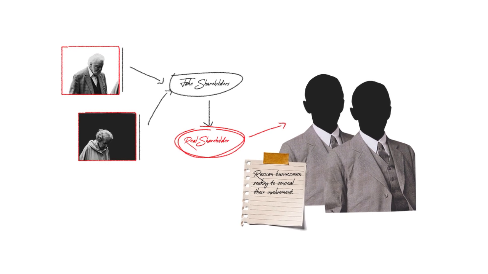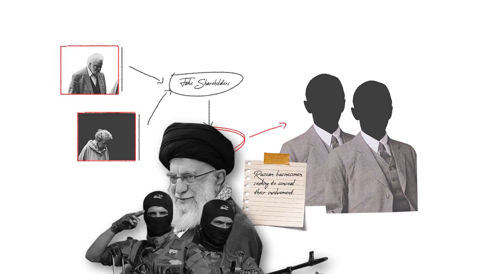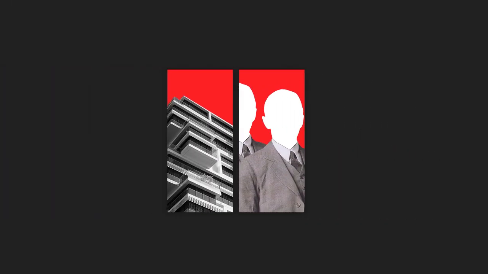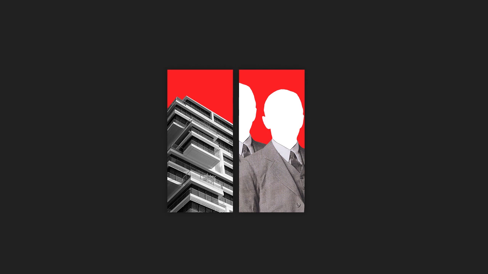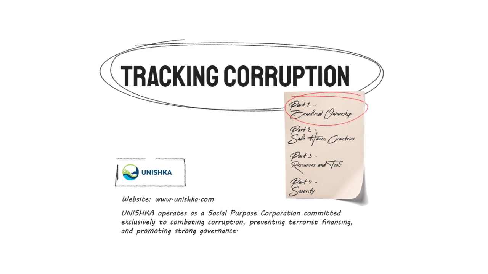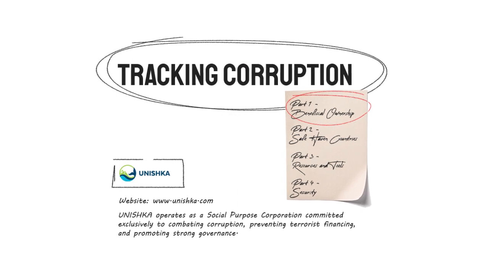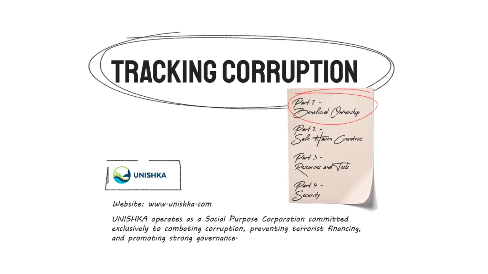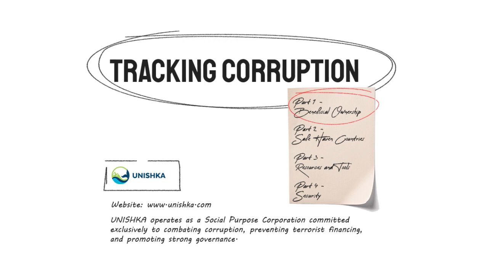Currently, exploiting innocent individuals is one of the primary methods that Iranian-backed militias are employing to transfer funds in and out of Iraq and Iran. Until we bring transparency to ownership, we will continue to struggle with corrupt officials exploiting the real estate market around the world. This video is the first episode of Tracking Corruption series put together by UNISHKA Research Service to serve as an educational asset, while also highlighting the extensive efforts made by journalists and individuals who research corruption.